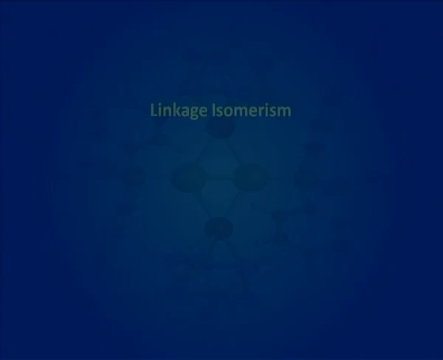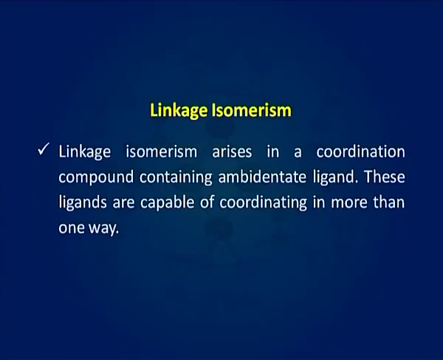The first type of structural isomerism which we are discussing is linkage isomerism. Linkage isomerism arises in a coordination compound containing ambidentate ligands. These ligands are capable of coordinating in more than one way. The ligands must have more than one donor atom but bind to the ion in only one place.